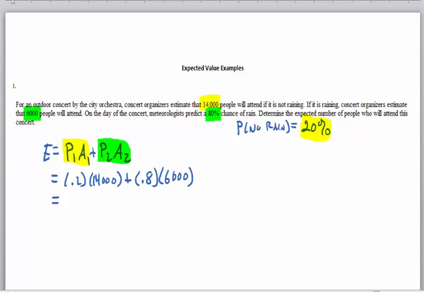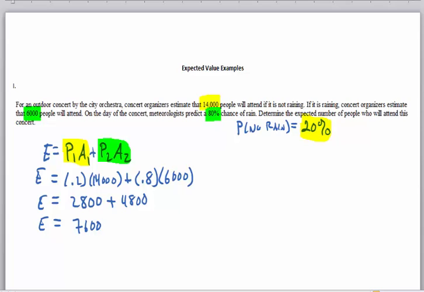Right? So now you just do this calculation. 14,000 times 0.2 is going to be 2,800. And 6,000 times 0.8 is going to be 4,800. So when I add these 2 numbers together, I get 7,600. So the expected number of people who will attend is 7,600.